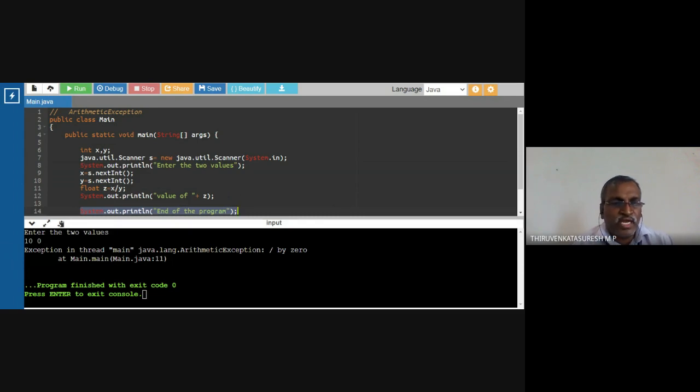So how am I going to handle the exception? By means of keywords that are available in Java to handle the exception. Now I'm going to stop the sharing. I'm going to explain the keywords available in Java for handling exceptions.